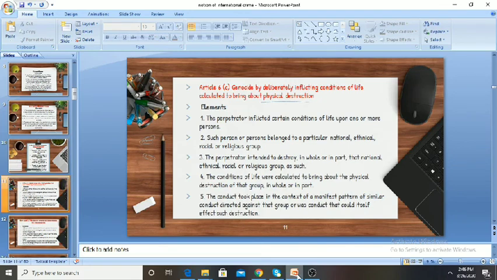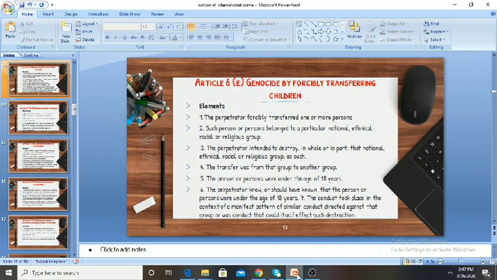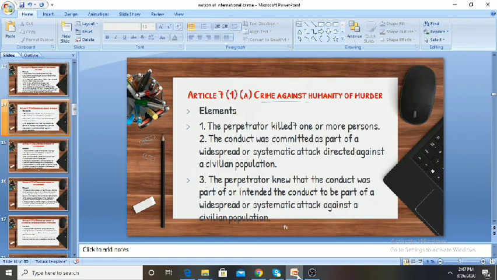Genocide by deliberately inflicting conditions of life calculated to bring about physical destruction, D. Genocide by imposing measures intended to prevent births, and E. Genocide by forcibly transferring children. So Article 6 specifically tells about genocide, which is one of the international crimes. Secondly, you see crimes against humanity. Article 7 provides crimes against humanity.